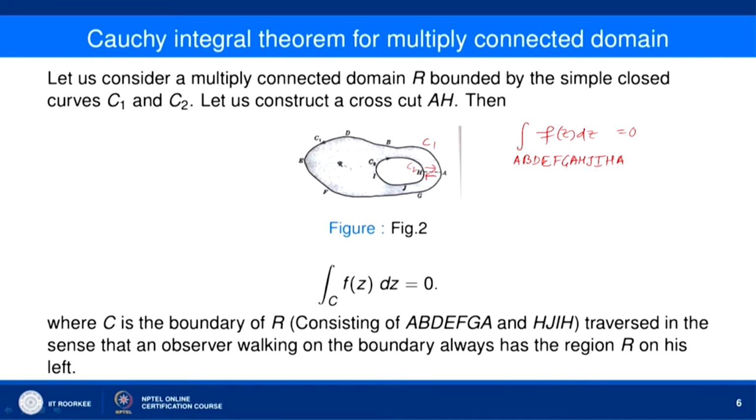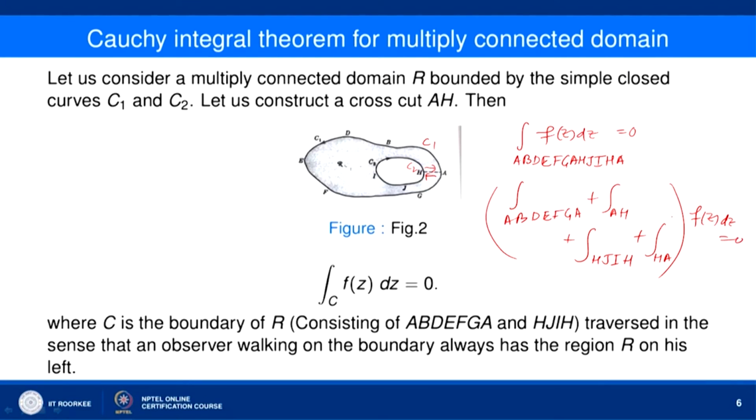Okay. And then I break it into parts. So, integral over A, B, D, E, F, G, A, then integral over AH, then integral over H, J, I, H, and then integral over H, A. This is equal to 0.